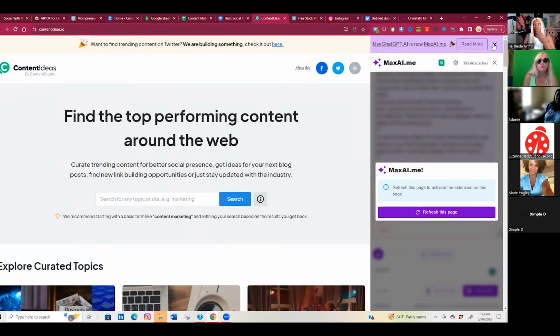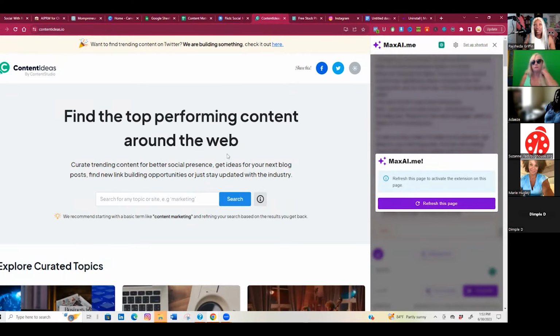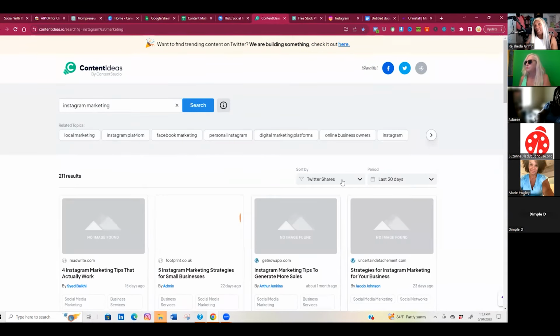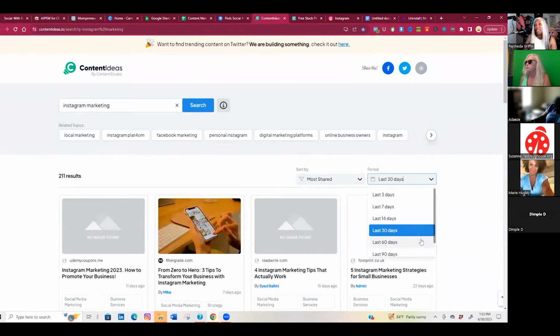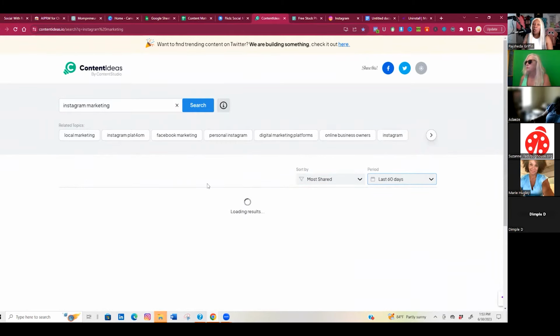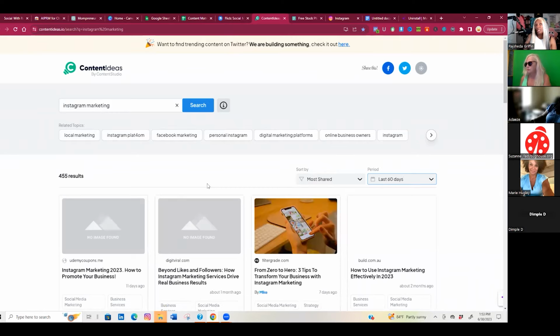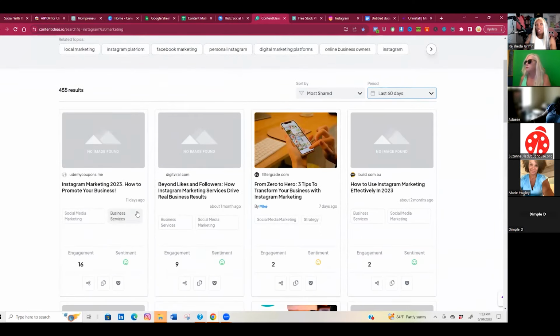Contentideas.io allows you to type in what you want. It finds the top performing content, the top shared content around the internet. Okay, so if I were to put in Instagram marketing at the top, I don't care about Twitter shares. I want most shared overall within the last 60 days. I'm going to see which blogs and which blog topics have gotten the most shares.